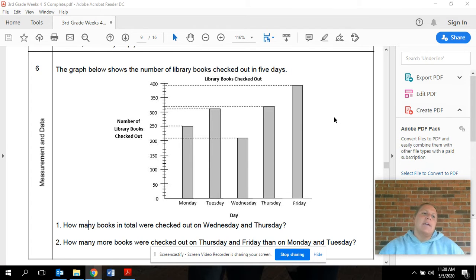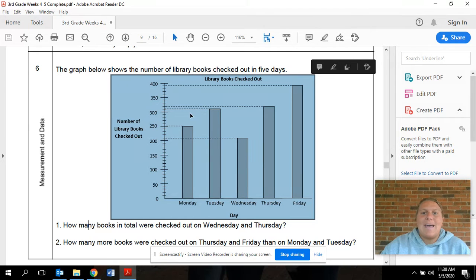If you look on the side, it's called measurement and data. Even though this is in a third grade packet, everybody can access this and use this type of information in a fourth grade packet, a fifth grade packet, and even down to a second grade packet. Everybody uses measurement and data in school and throughout their lives. So what I want to talk about first is the dynamics of this chart that's in the middle of our screen, highlighted right here.